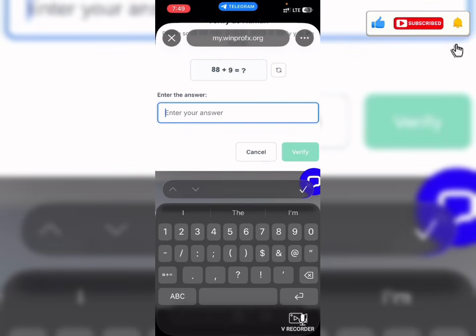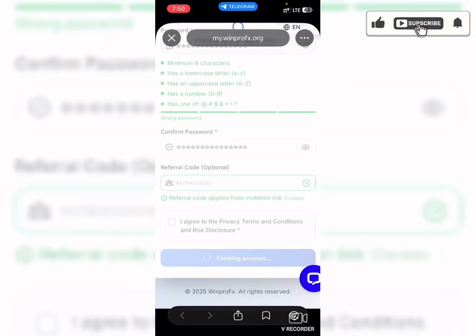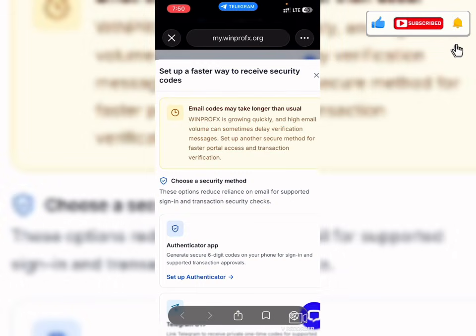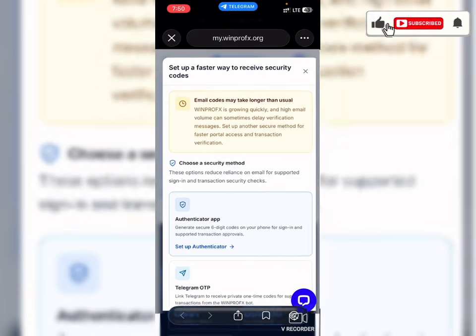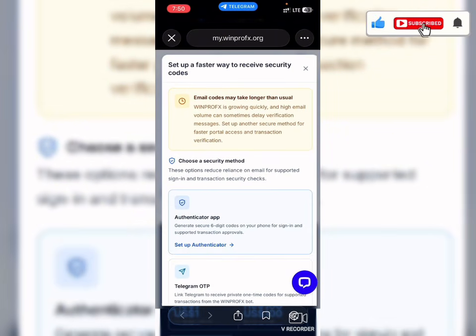Now to do the addition of this one, you just need to add it, and that's 97, and then you verify right there. So waiting for it to finish loading. Now it's done, and this is what the site looks like.